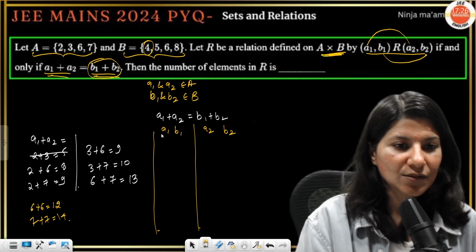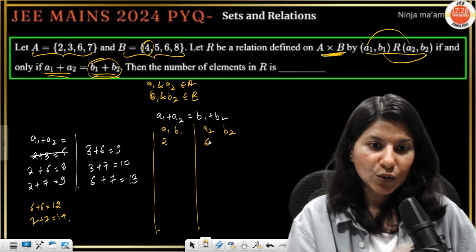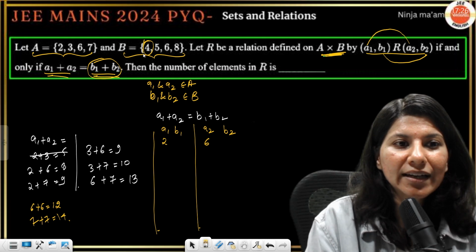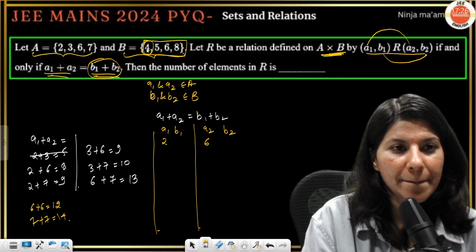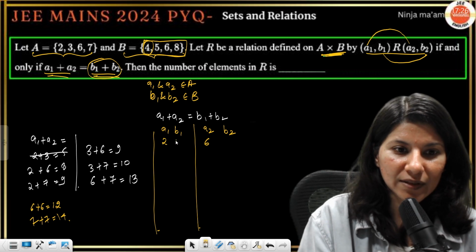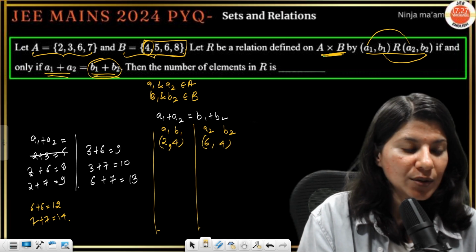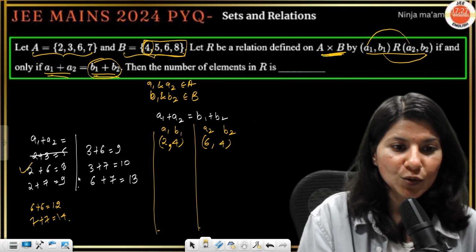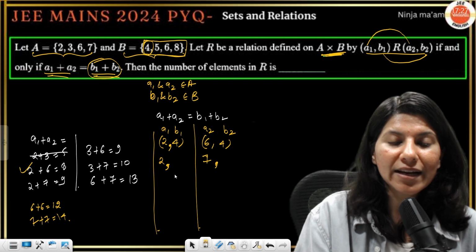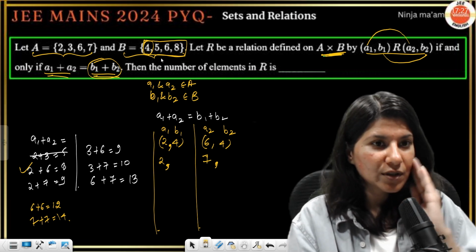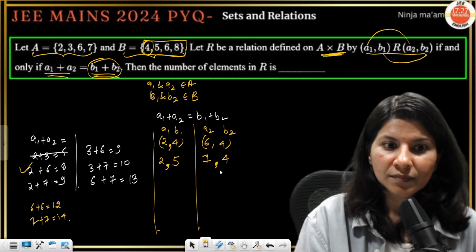Okay, yes. So A1, A2 now is 2 comma 6. Now understand, 2 comma 6, 8. So how will I get 8 from here? Just tell me. So it is going to become 4 comma 4. Only option I have is 4 comma 4. Now 2 plus 6 is sorted. 2 plus 7, so 2 and 7, 9. I should get 9. How shall I get 9? So it is going to become 5 plus 4. Okay.